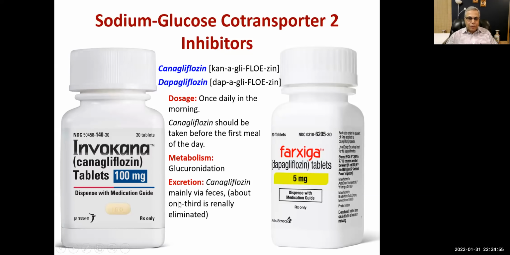About 1/3 is renally eliminated. That 2/3 will go out through the liver, excreted by the liver. And they are contraindicated in renal dysfunction. Although the liver is handling the greater portion, they are still contraindicated in renal dysfunction because their mechanism of action is mainly in the kidneys.